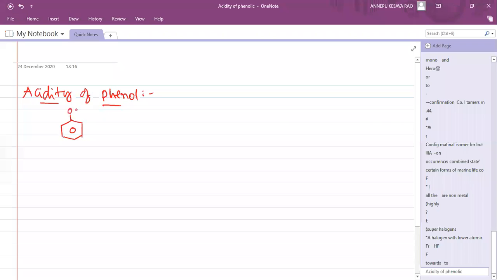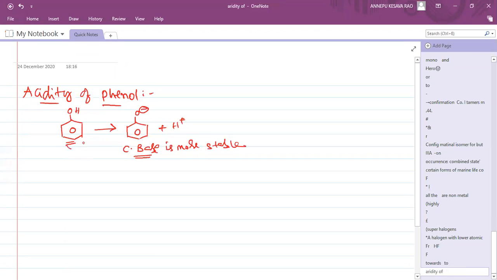If this is phenol, what is the conjugate base? After losing H plus, O minus is there, and this phenoxide ion is the conjugate base. If the conjugate base is more stable, then the acid is more acidic.